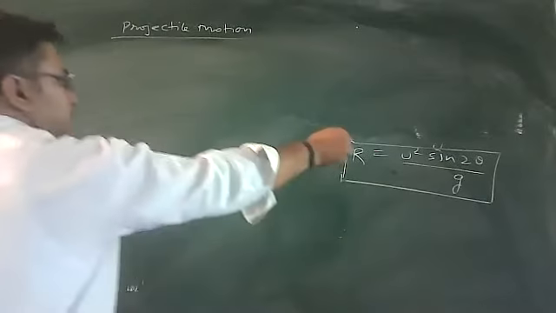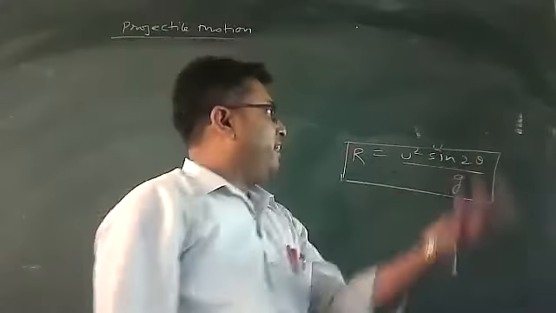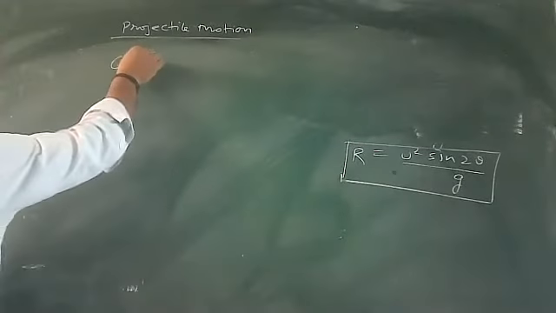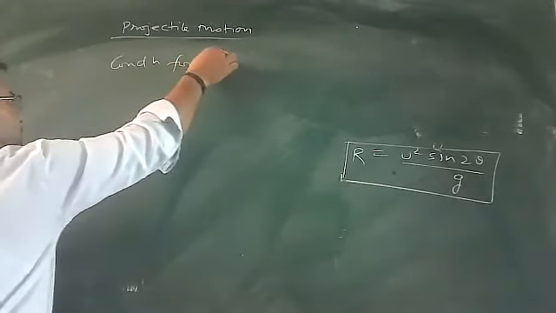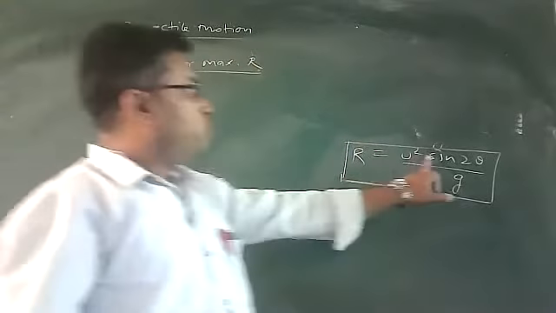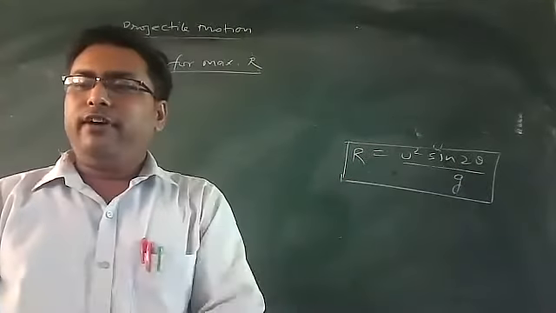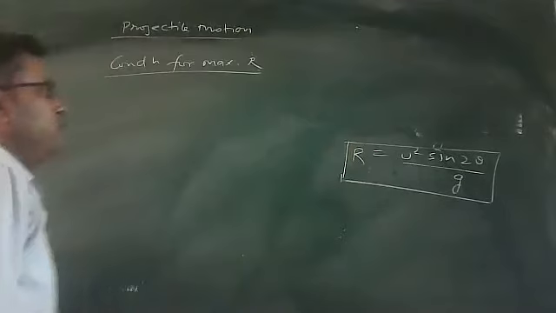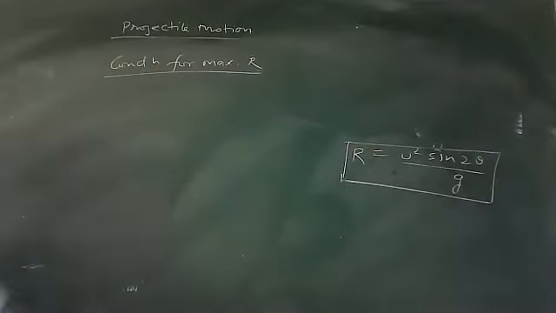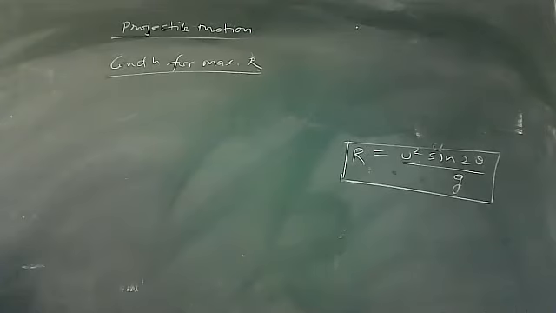Now the condition: what is the angle so that I can obtain the maximum range? So write here the condition for maximum horizontal range. The expression of R is u square sin 2 theta by g. The maximum value of sine is 1, and for obtaining sin 2 theta equal to 1, I need sin 90.